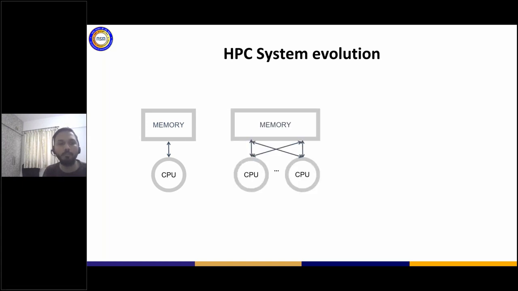In order to cross the barrier of megaflop and move on to the gigaflop era, a single core or a single CPU machine was not enough. We moved on from a single core architecture to a multi-core architecture, still called shared memory because the CPUs used to share and get the data from the same memory. But what does it mean for us?